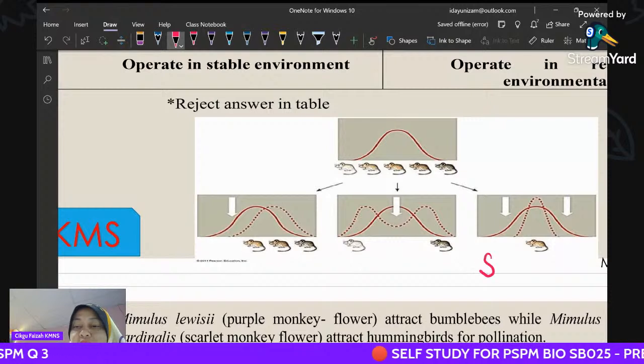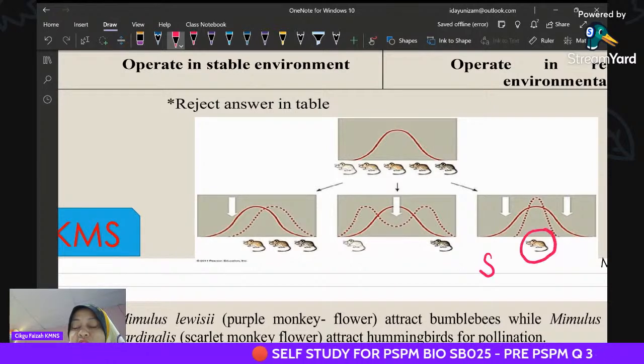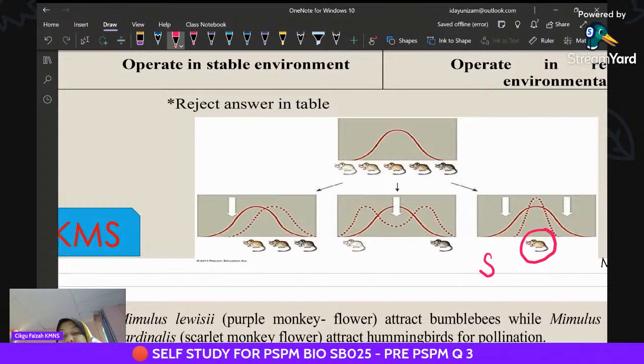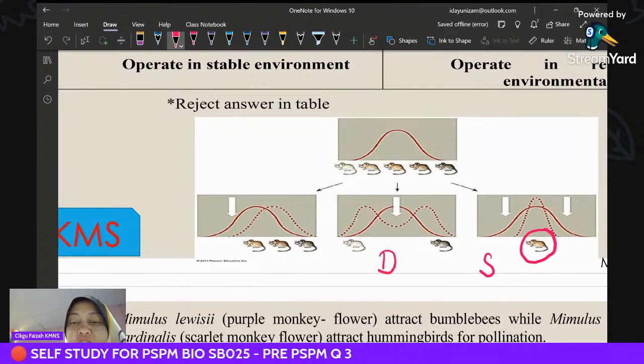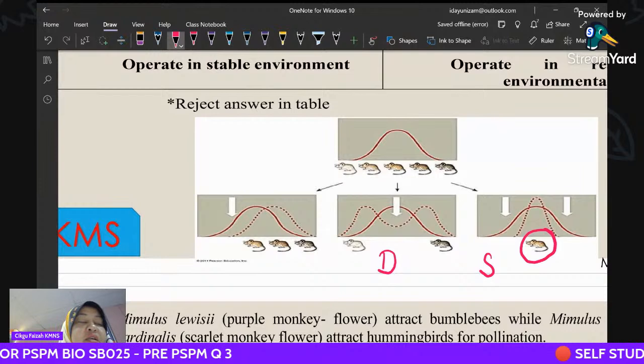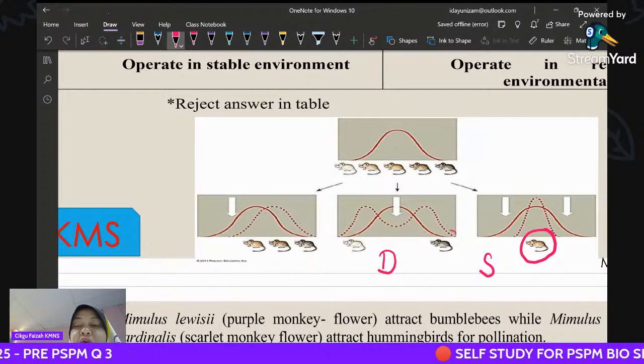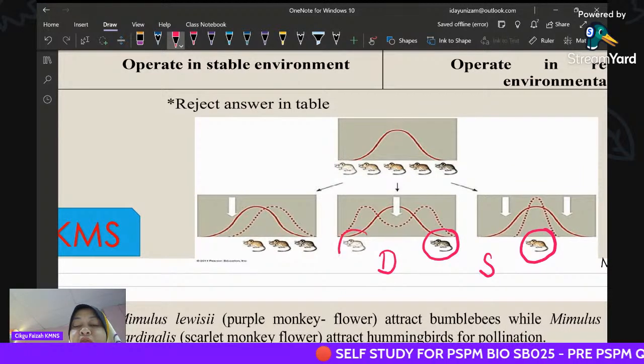This is the stabilizing, where it favors the intermediate phenotype. This is the disruptive selection, where it favors both extreme phenotypes.